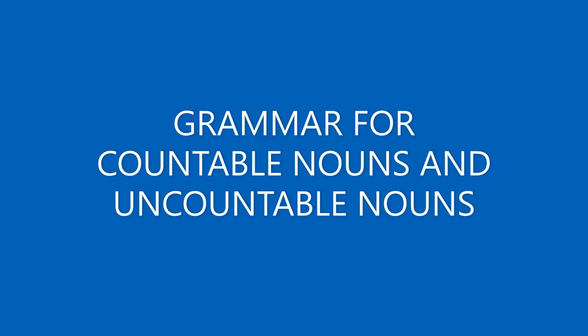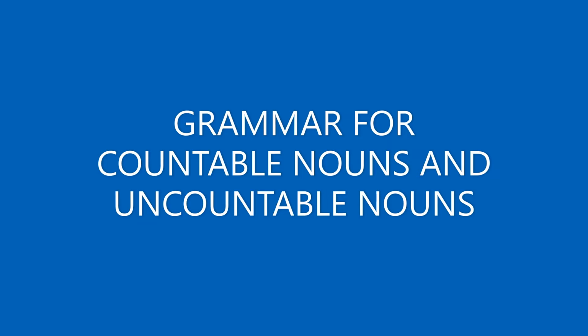Here I want to give a clear clarity between countable nouns and uncountable nouns. Nouns are either countable, like a job, 2 jobs, or uncountable, for example work, furniture, money, like that. Do you know that the grammar for countable nouns is totally different from the grammar for uncountable nouns? Okay, now let's go deep into it.